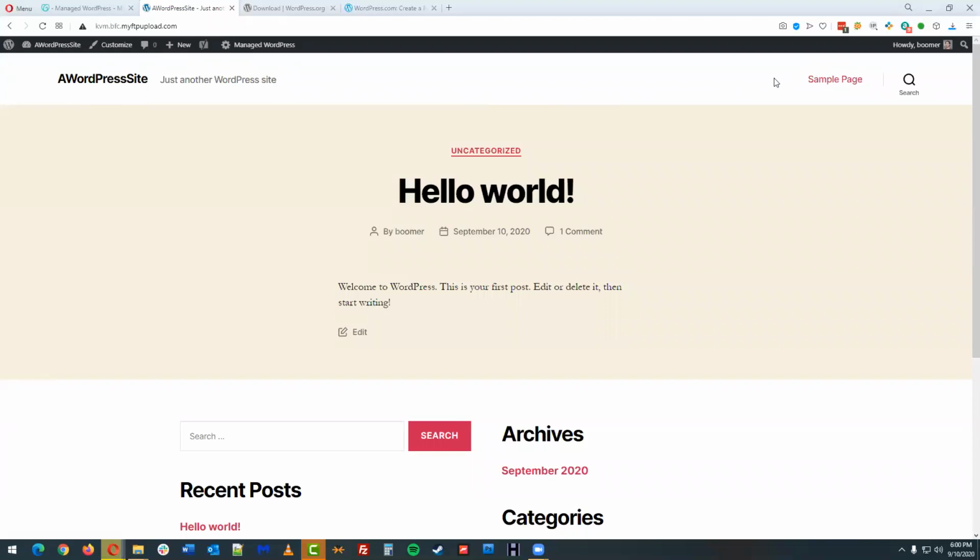When the site gets loaded, all WordPress sites start out with some sample content. They're kind of pre-populated just to help you get moving and understand how to create new pages and new posts and things like that. Next on here, we've got a little search bar to search on a site. By default, WordPress is going to be set up so that it shows a blog post on the home page.